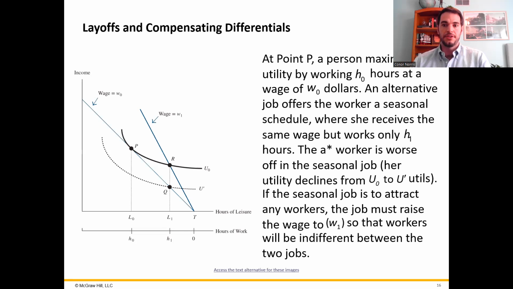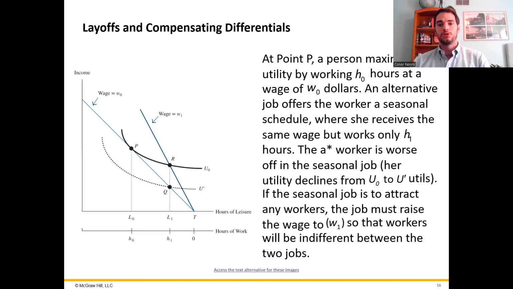So we can use the standard neoclassical labor-leisure model from earlier in the course and use it to compare 2 jobs, one which is regular year-round and one that's a seasonal job. So point P represents the point for the full-time year-round job. At this point, they have a leisure L0, which corresponds to H0 hours of work. Point Q here represents the part-time job. Has L1, so more hours of leisure, which corresponds to H1 or fewer hours of work. Again, because they're only working for a part of the year.